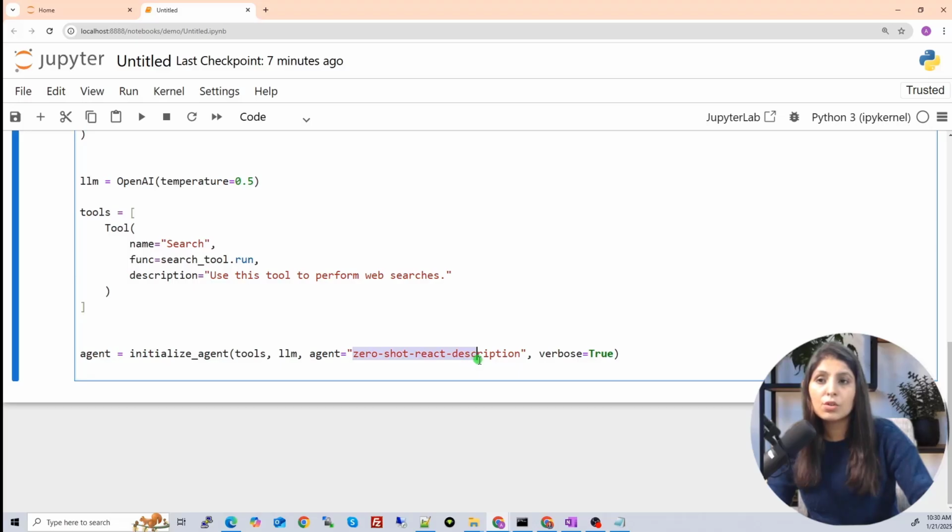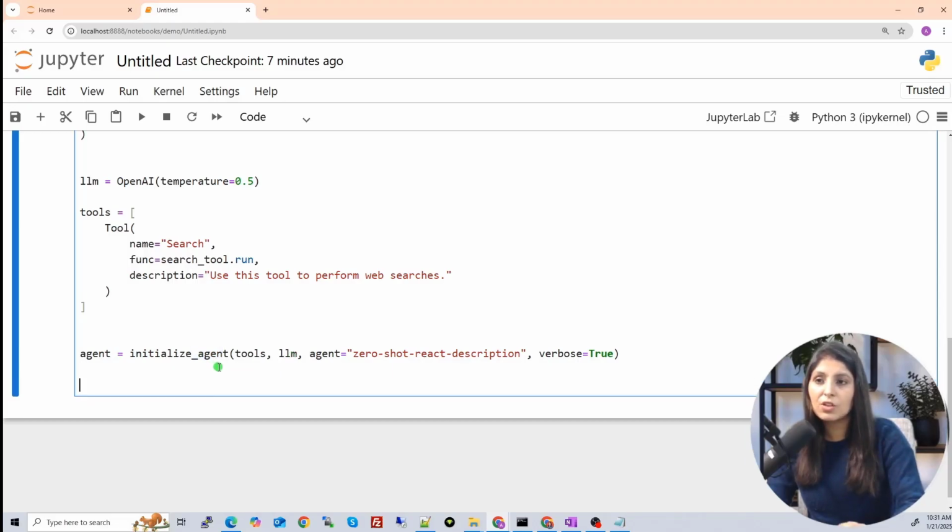So we want a zero shot reaction description agent. It means without any prior training, our agent will perform this functionality. Verbose true means whatever this agent is going to do, the thinking process, the output, the input, that part you can see on the screen. And now we have initialized the agent.